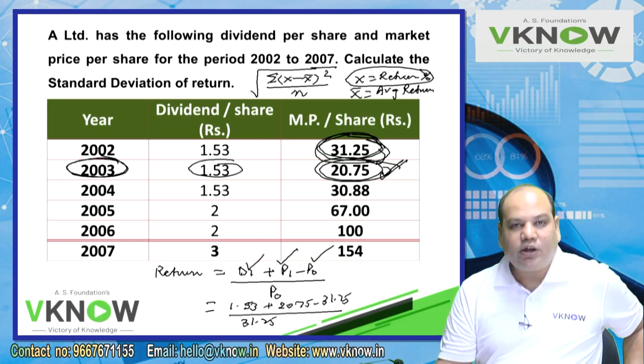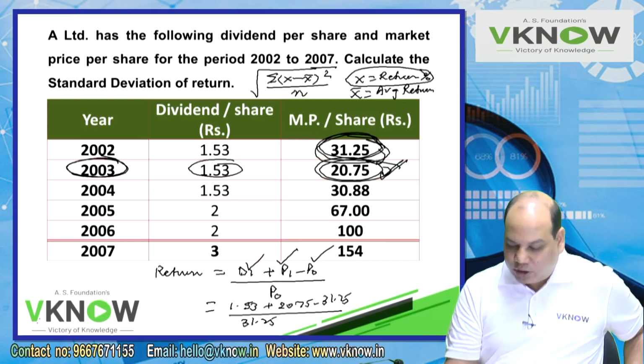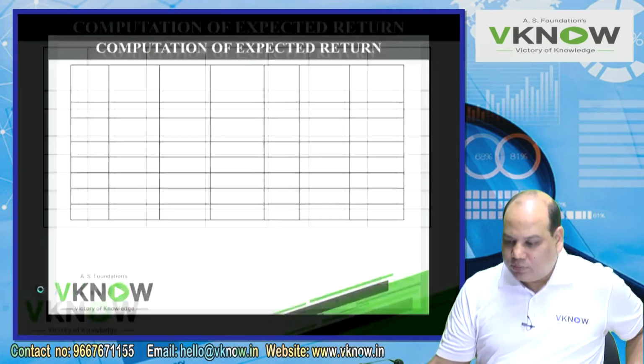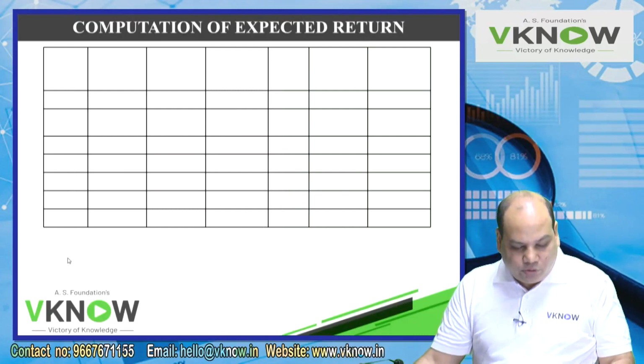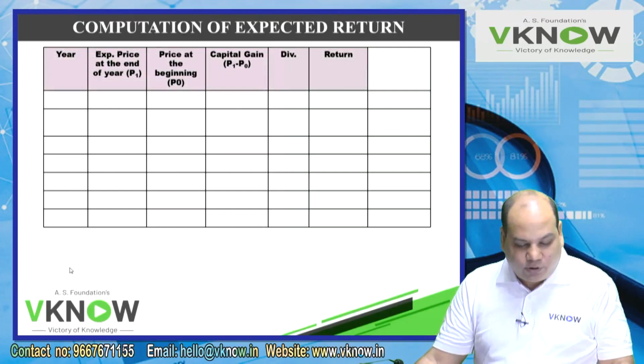Once I get the return of individual years, then I take the average, then I will calculate variance, then I will calculate standard deviation. Since this is the first question, I will write in detail. The solution is also there in your book, but only the format. You have to complete it.